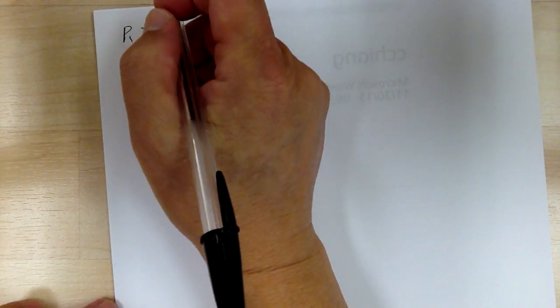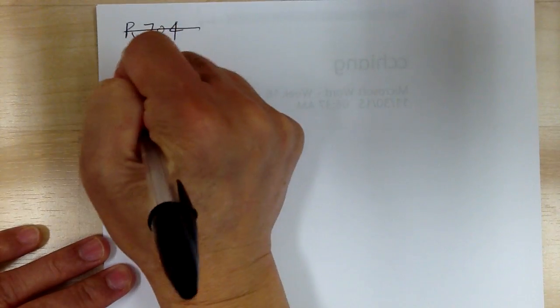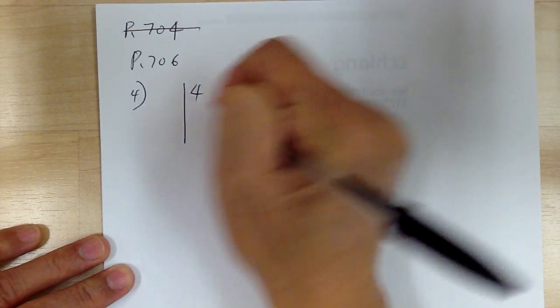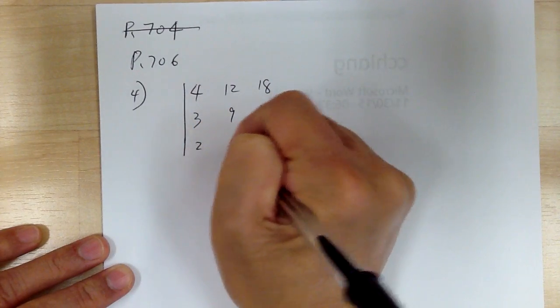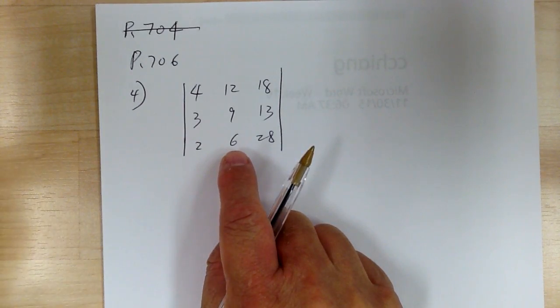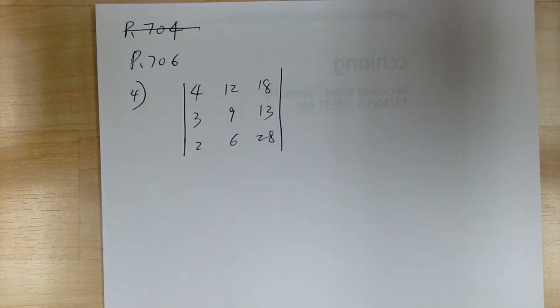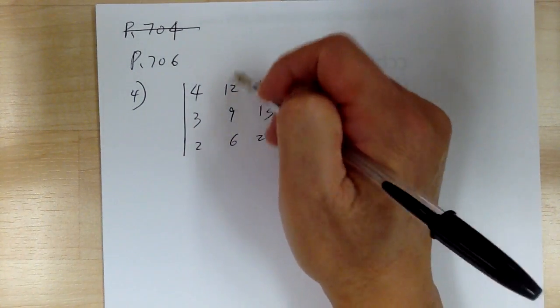Let's go to page 706, and go to number 4. So you got 4, 12, 18, 3, 9, 13, and you got 2, 6, 28. Now for determinants, you can only factor out 1 row at a time or 1 column at a time. For a matrix, you have to factor out everything, all the numbers at one time. So make sure you know the difference. What I'm going to do is factor out a 3 from the second column.